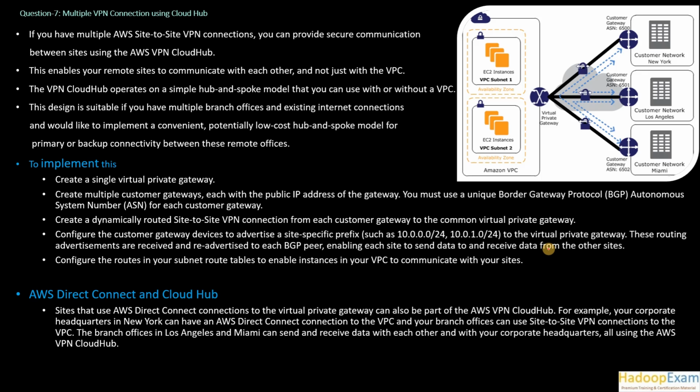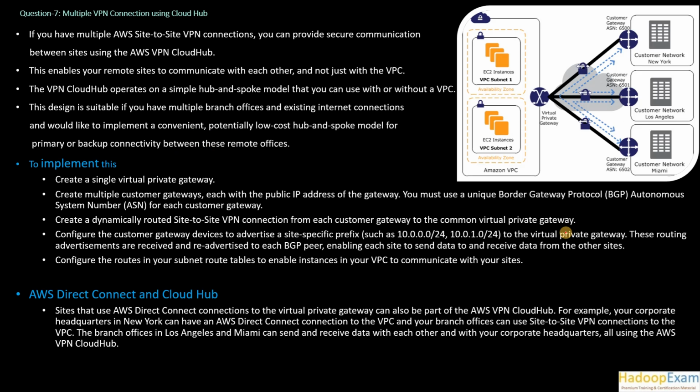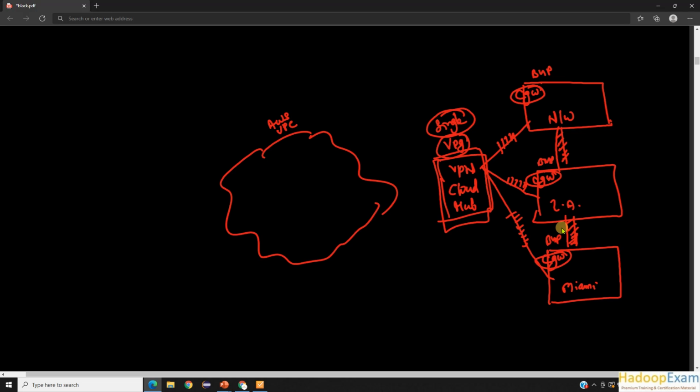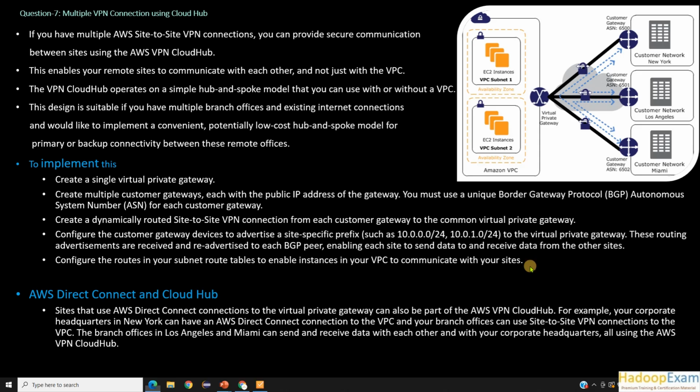You must use a unique border gateway protocol autonomous system number for each customer gateway. So border gateway protocol, BGP, has to be used on all three. Create a dynamically routed site to site VPN connection for each customer gateway to the common virtual private gateway. So that is what we need to create here using all these three.